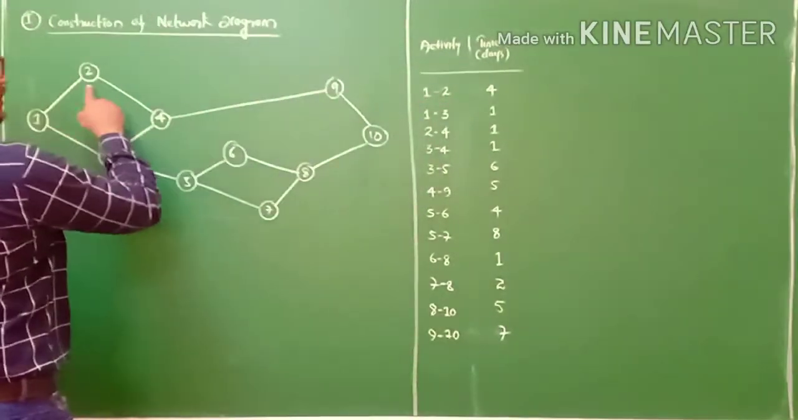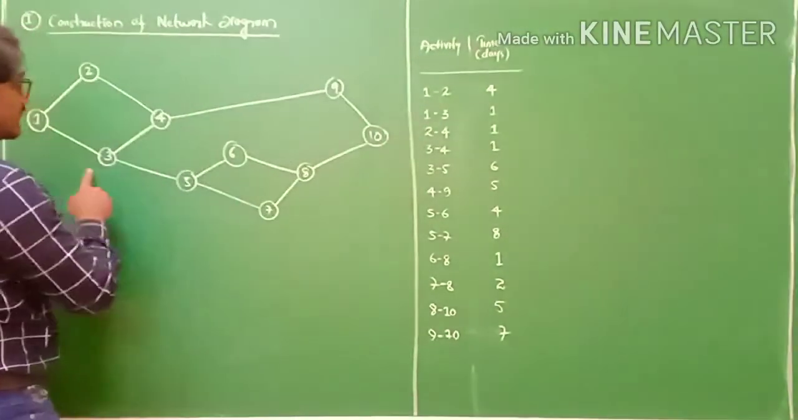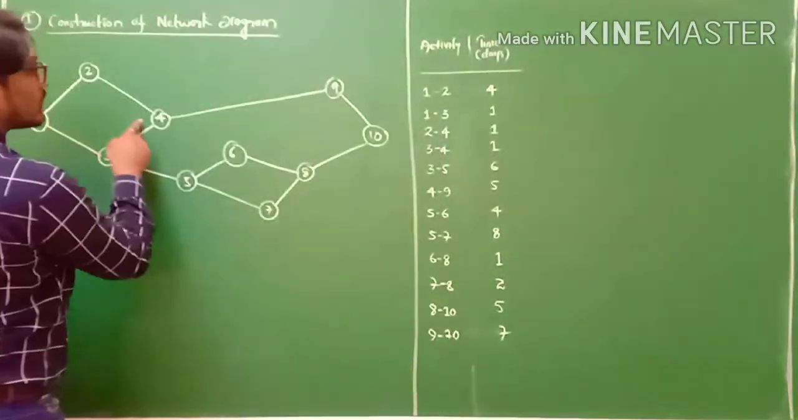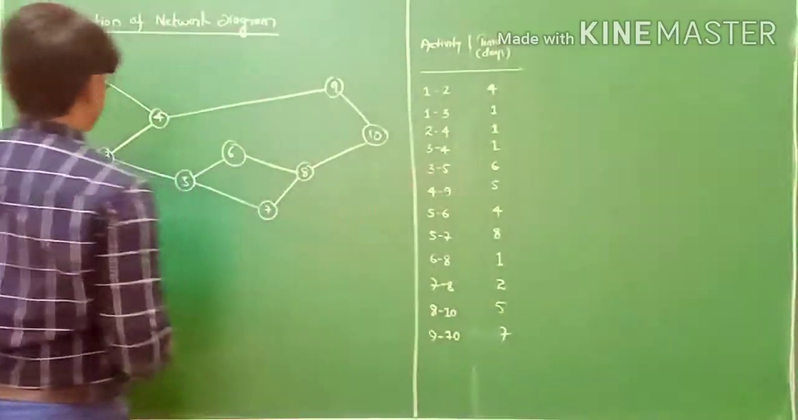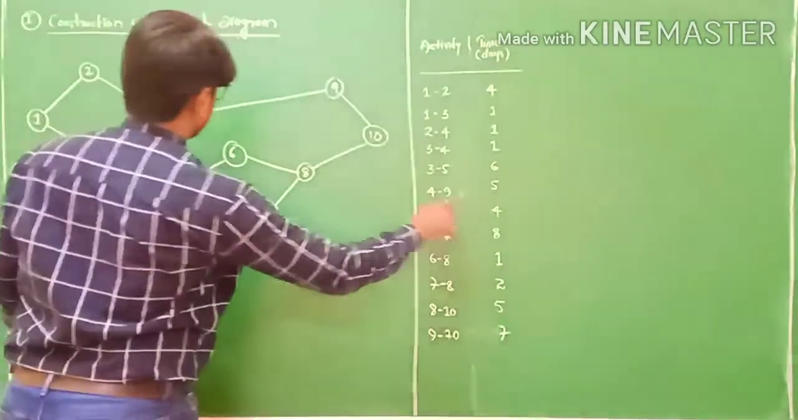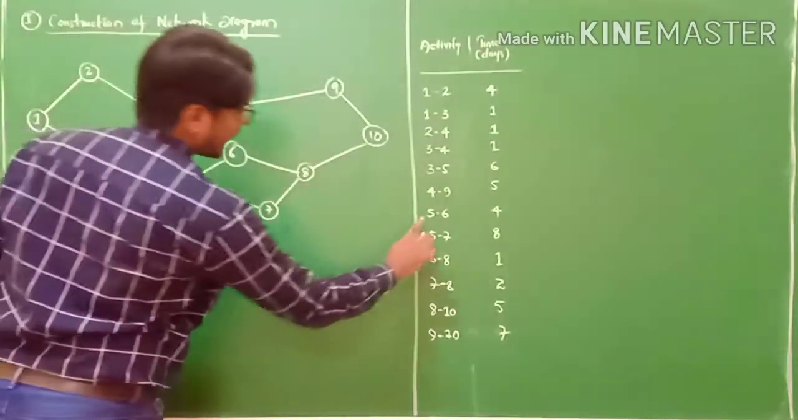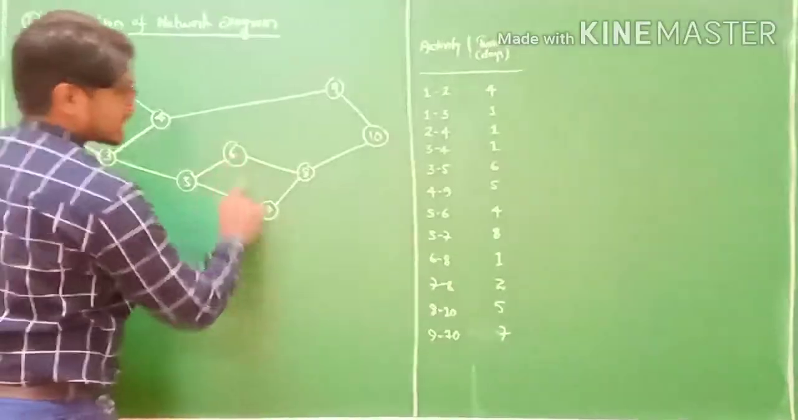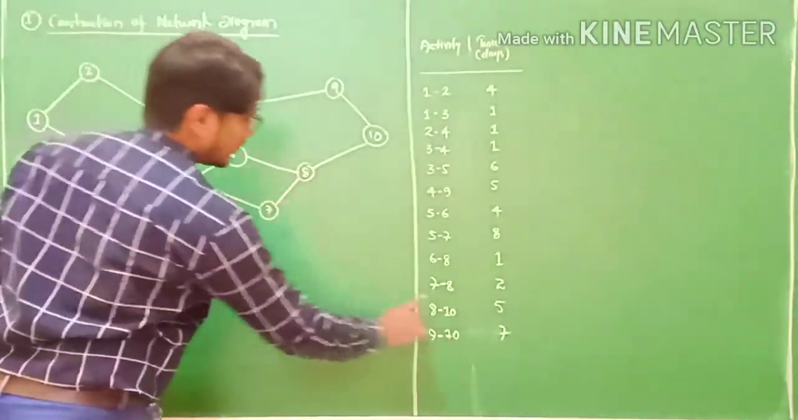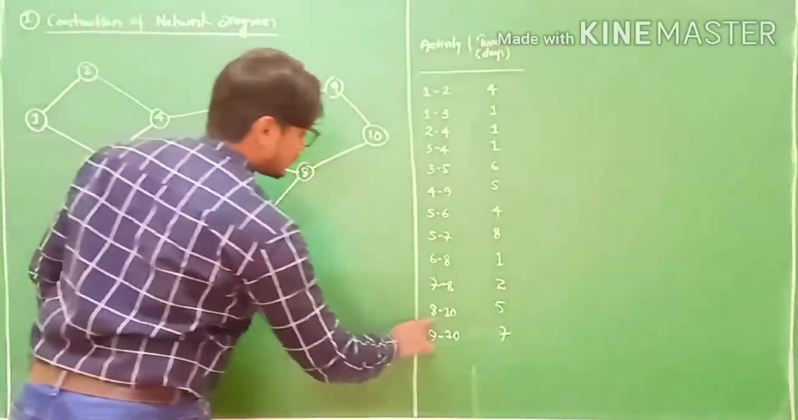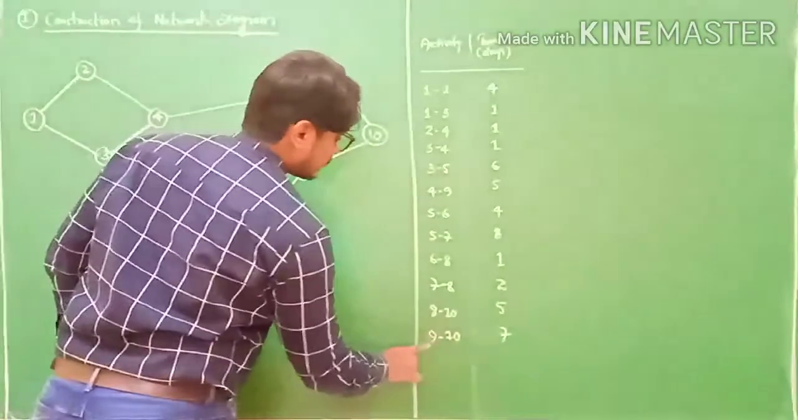So this is 1 to 2, 1 to 3, then 2 to 4, 3 to 4, then 3 to 5, 4 to 9, 5 to 6, 5 to 7, 6 to 8, 7 to 8, 8 to 10, and 9 to 10.